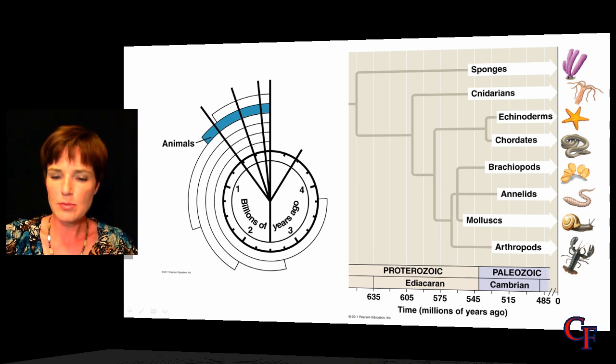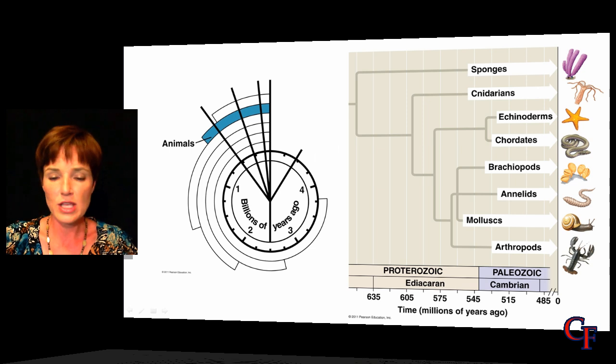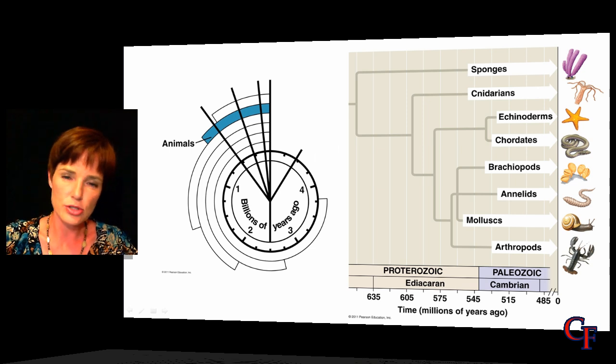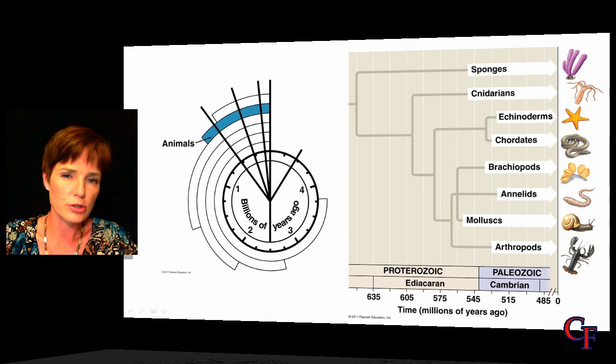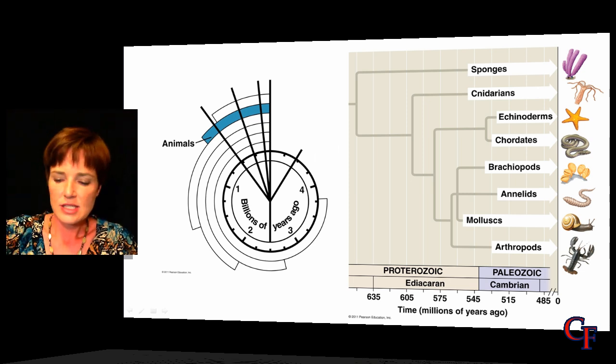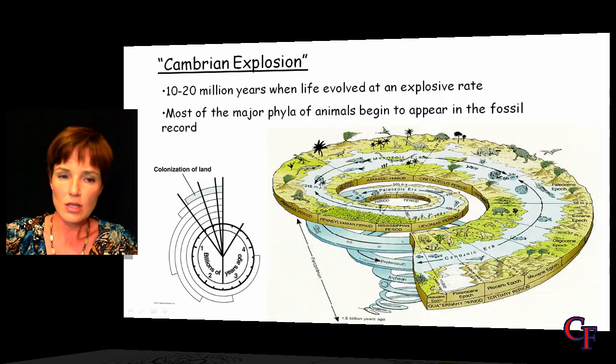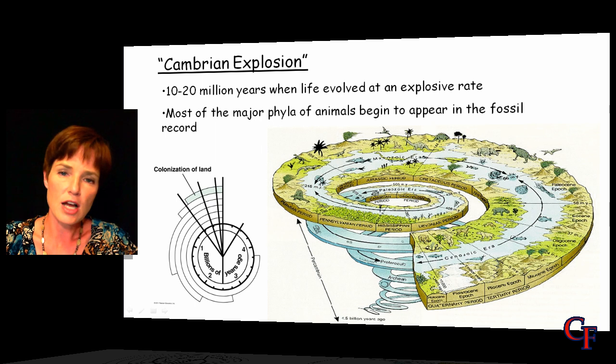The evolution of the animals took place quite rapidly, really, when you look at this. And we're talking now less than 1 billion years ago. So within the last 600 million years or so, we had quite an explosion in animal diversity. Not only that, but we did then get the evolution of plants shortly following that. And so this period of time is often referred to as the Cambrian explosion.